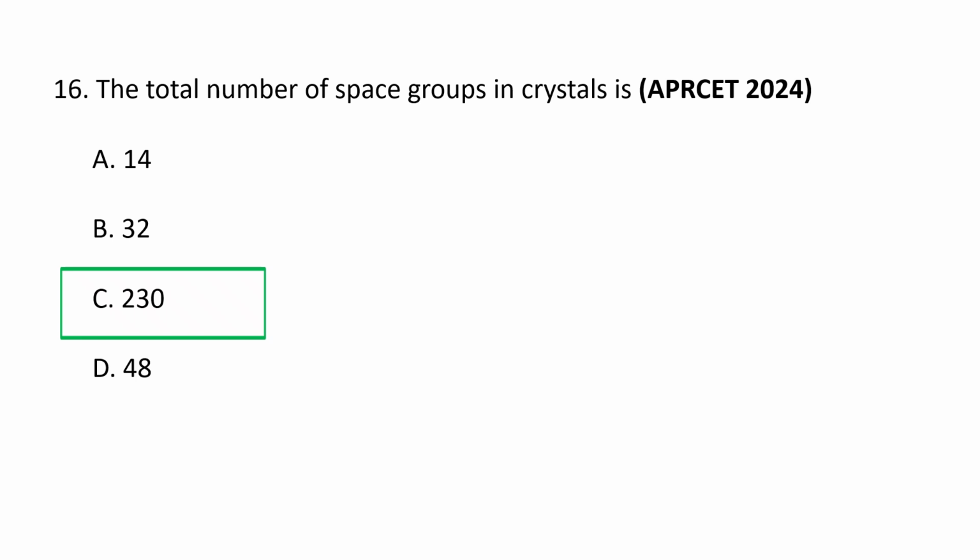These groups are a combination of point groups, the symmetry elements that leave a point fixed, and lattice translations, which represent all possible ways symmetry can be arranged in a 3D periodic structure.